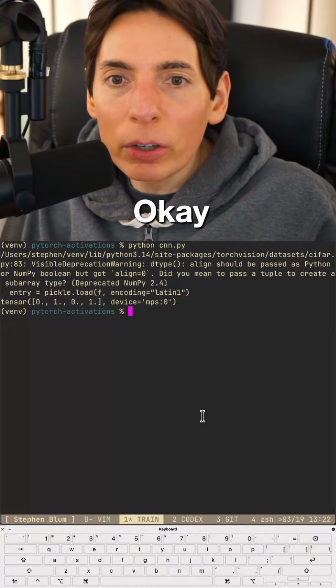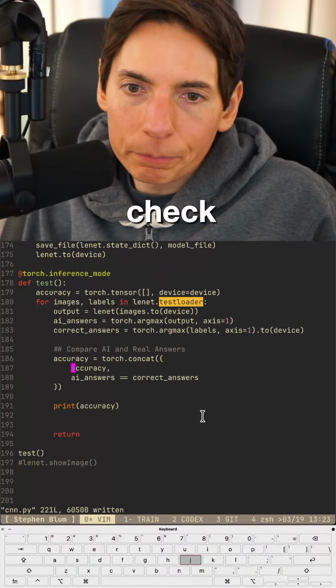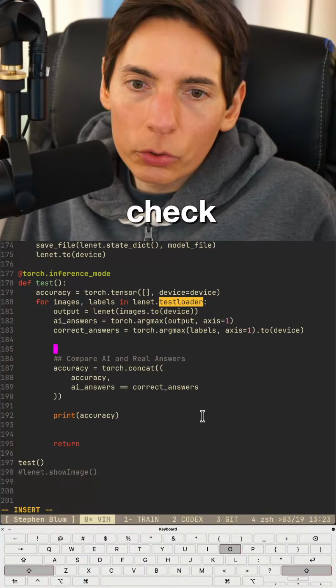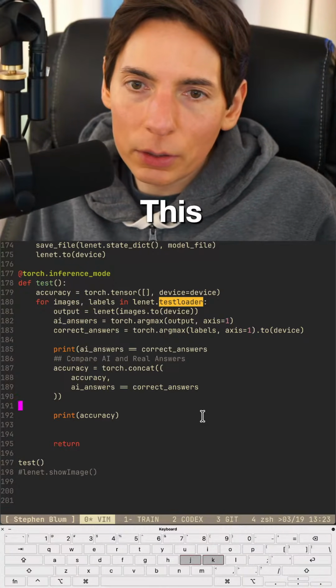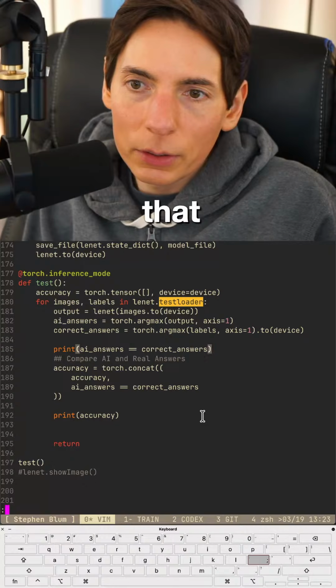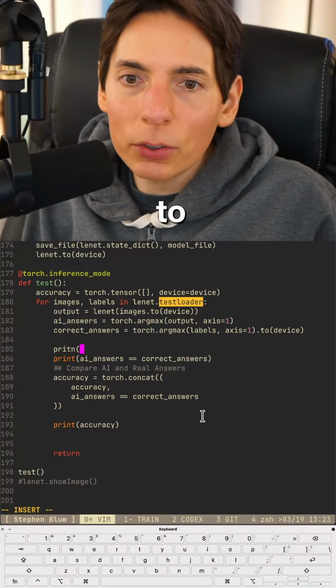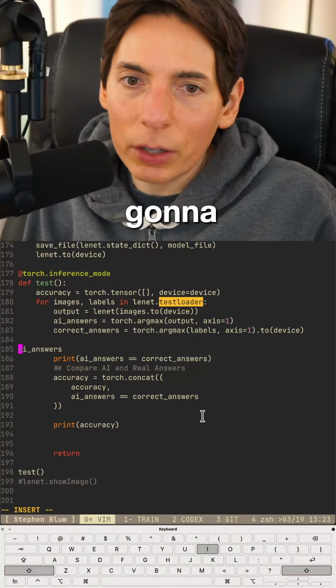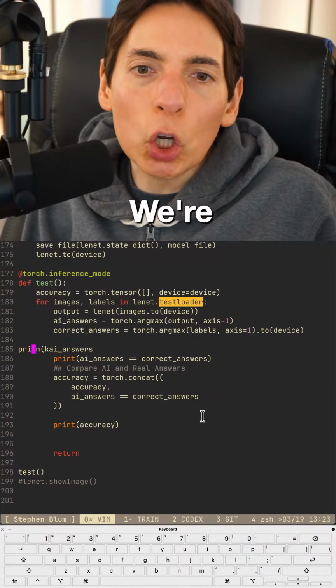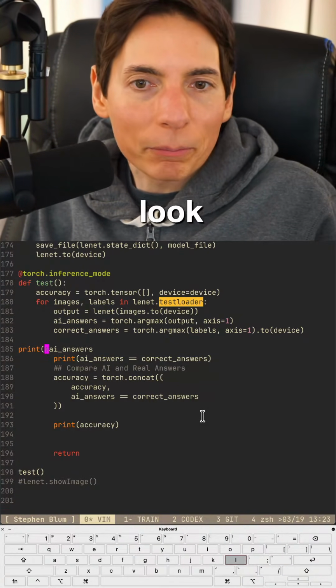Okay. I want to double check. Let's print this. Let's print that. And then I want to print these other things too. We're going to debug, you guys. We got to make it look good. Got to make it look pretty.